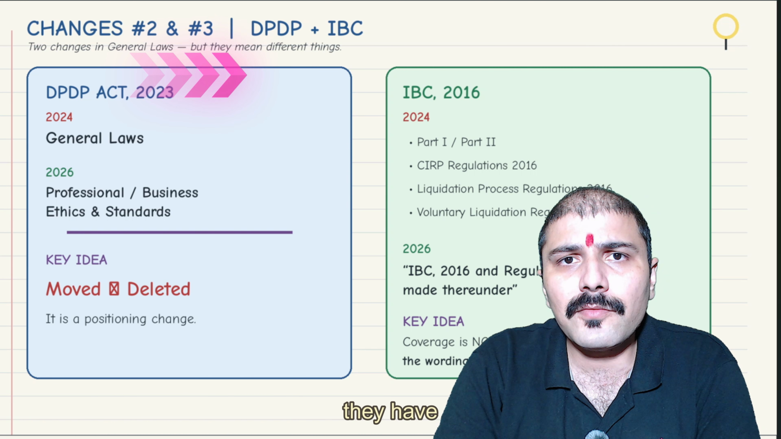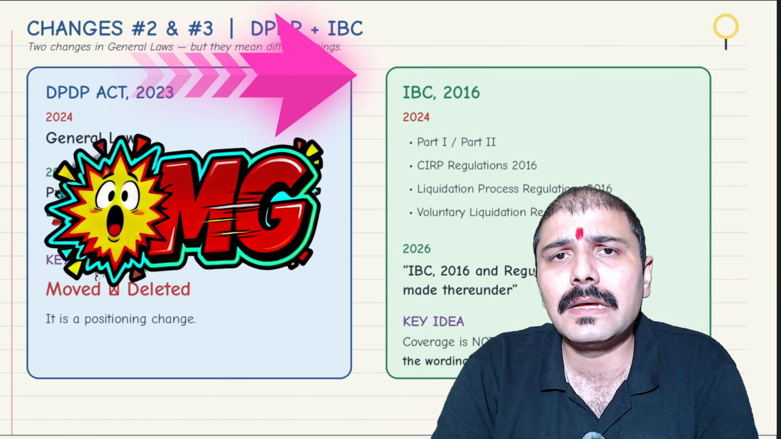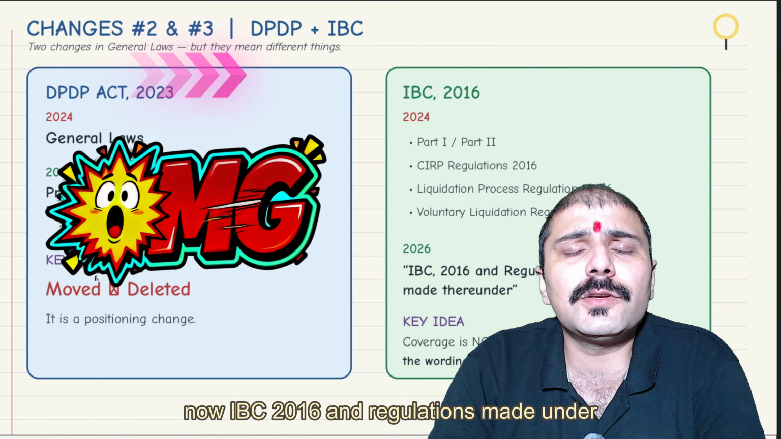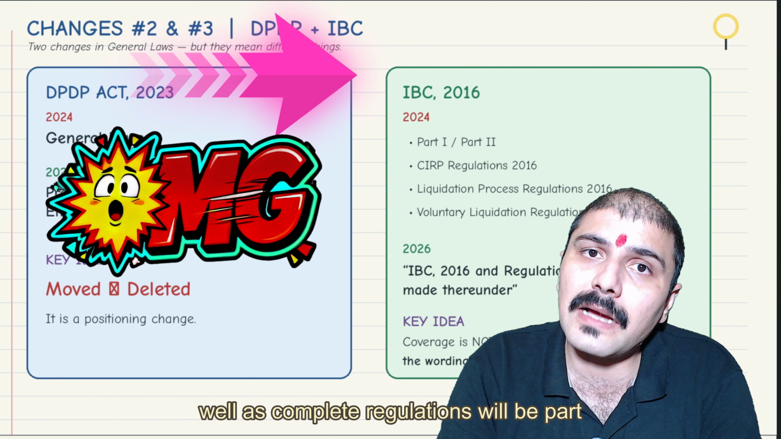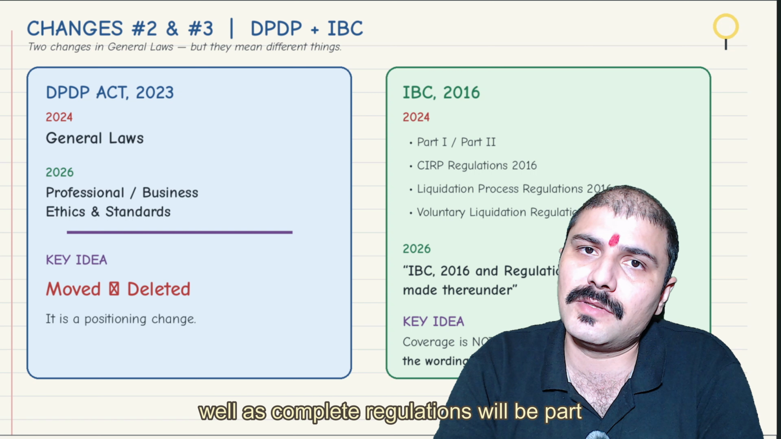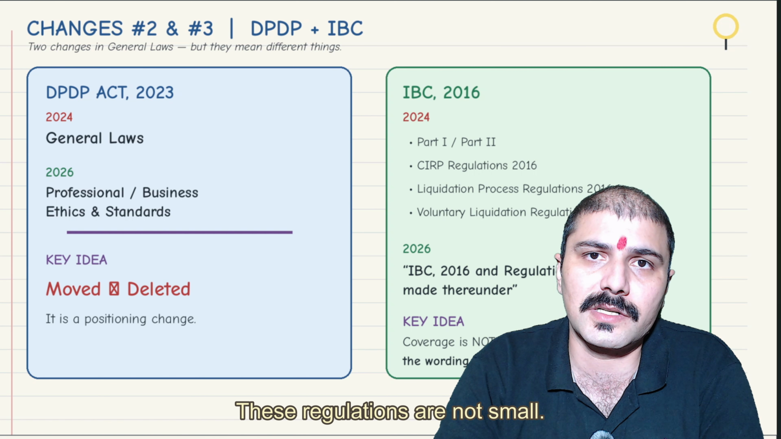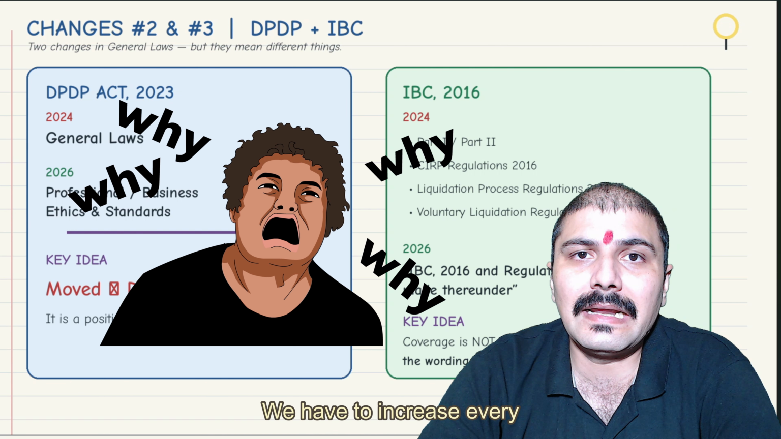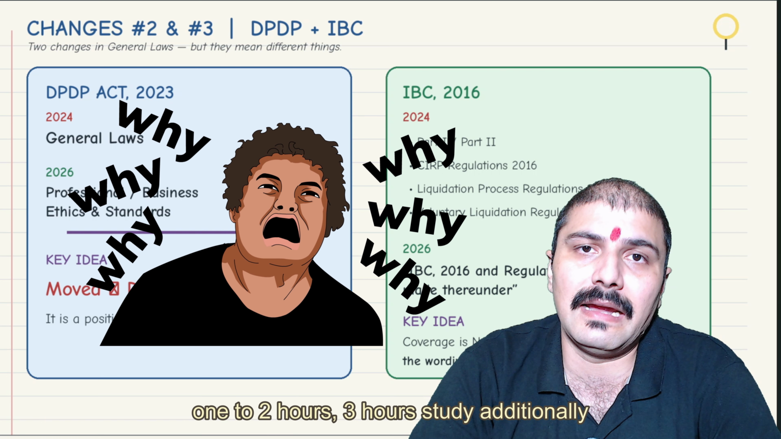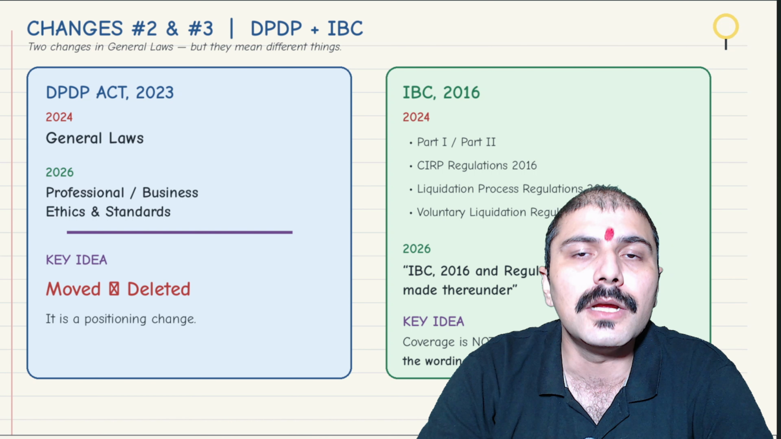Now, they have made it simpler as a language, but widened the scope. They said that now IBC 2016 and regulations made under the complete law, as well as complete regulations, will be part of the syllabus. Now, we all know that these laws are not small, these regulations are not small. So we have to increase our learning. We have to increase study by 1 to 2 hours, 3 hours additionally, to cover the balance parts which earlier we were not doing, right?